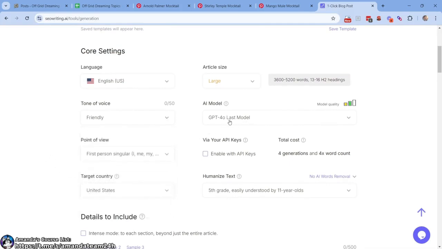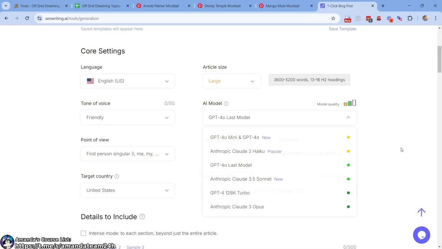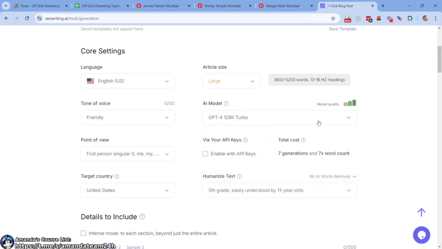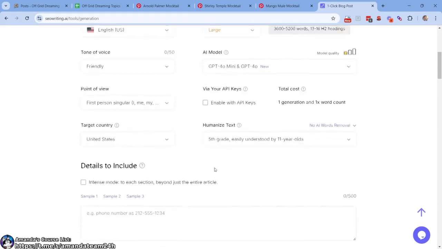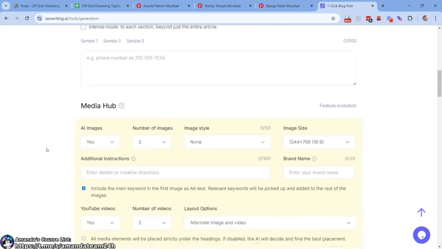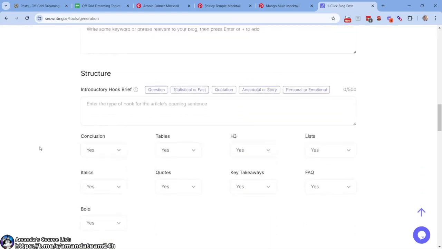The AI model, we could go any of these, but this one costs more, so I don't want that. 7 generations, geez Louise, that's super expensive. So I want 1 for 1, right? Always 1 for 1. And you can put your API key to drive that down. Always keep that in mind. You can bring your own API key here.